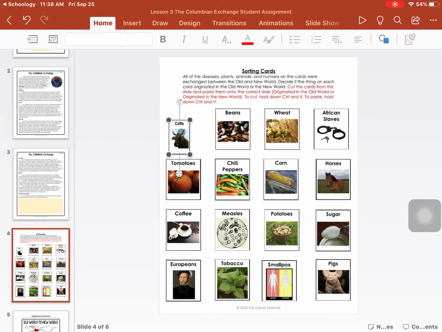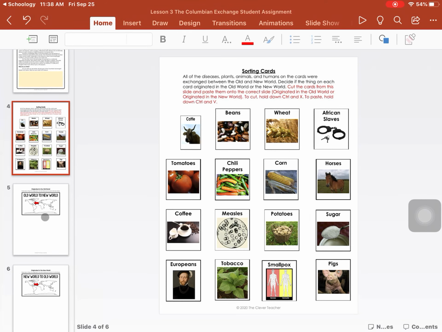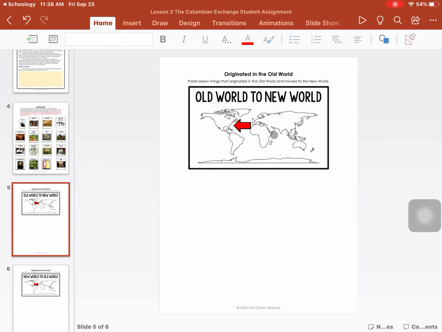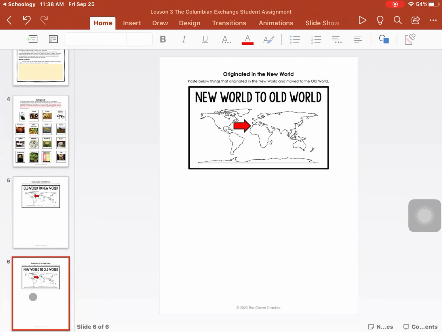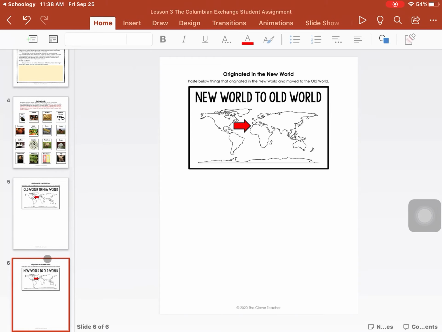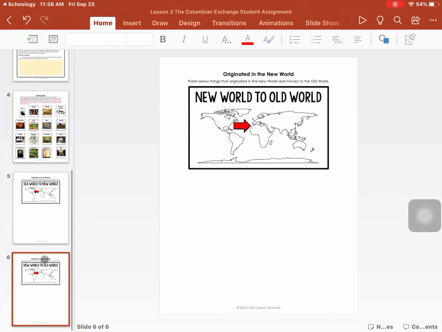You can move them around, and you're going to end up taking whatever the animal or fruit or food is, and you're going to place it on either slide 5, which is things that were brought from the old world over to the new world, or you'll place it on slide 6, which is what was originated in the new world and it was brought over to the old world. So it's kind of interesting to see what things originated here and what didn't.